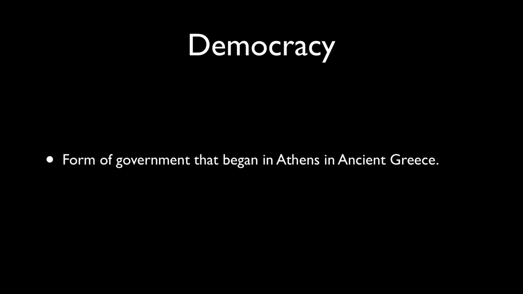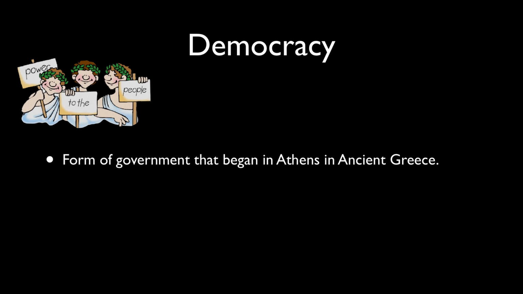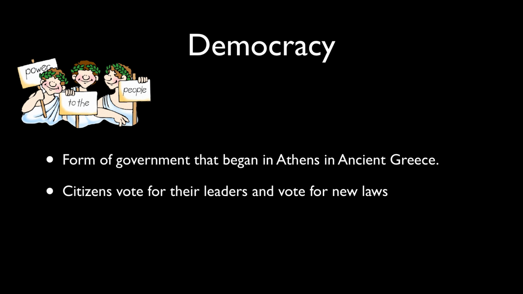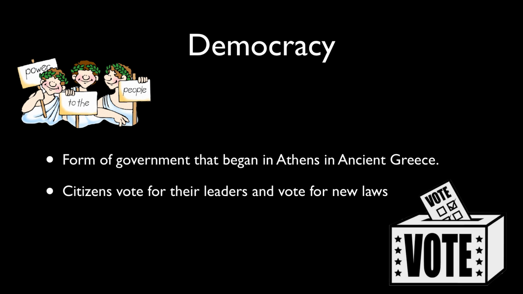Democracy is a form of government that began in ancient Greece in the city-state of Athens. And the idea of democracy is that citizens vote for the leaders and they vote for new laws. This is, again, the type of government we have in our country. We have a democracy. We're democratic. You hear those terms all the time. And it means that the people have freedom and the people have the ability to vote for leaders and sometimes even vote for laws.